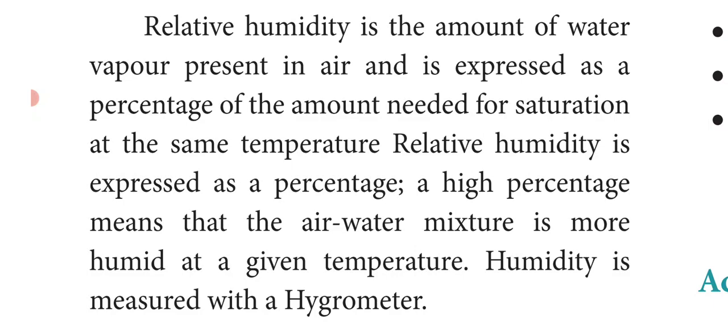A high percentage means that the air-water mixture is more humid at a given temperature. The instrument which is used to measure the humidity is called a hygrometer. A hygrometer is an instrument used to measure the humidity of the atmosphere.